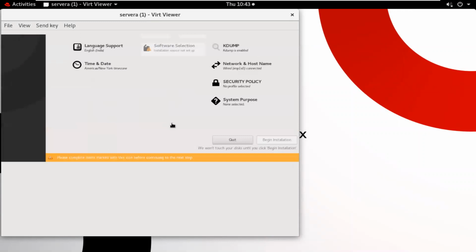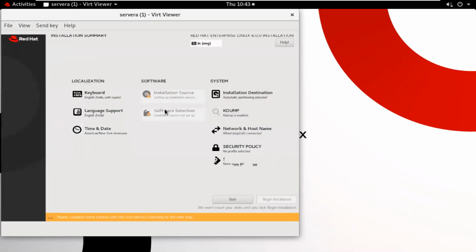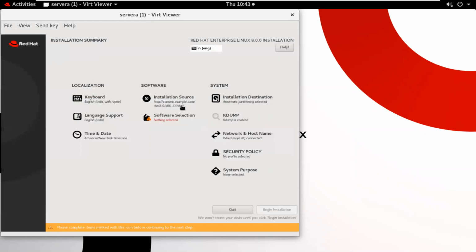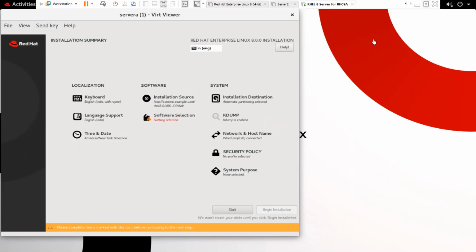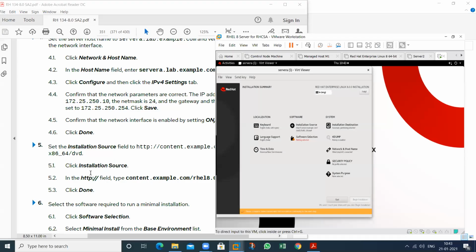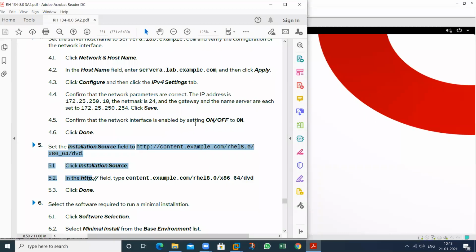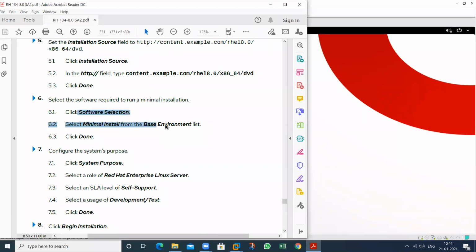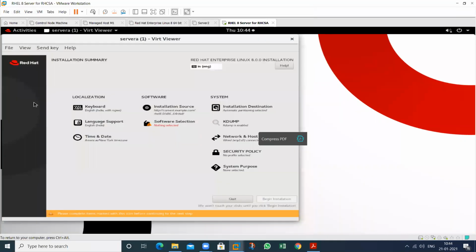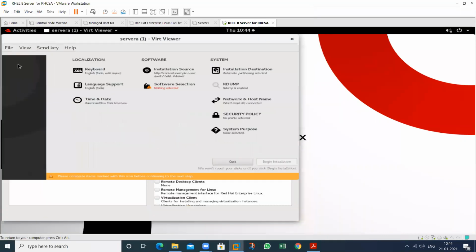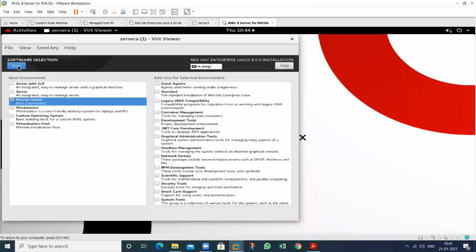So it will take all the packages, downloading all the packages from this particular content.example.com. Then after then select which one. See this one again. So this installation source has been completed. After then click on software installation. Select this minimal installation, base environment, then done this one. So click on software installation, click on minimal installation. After then done this one, done.